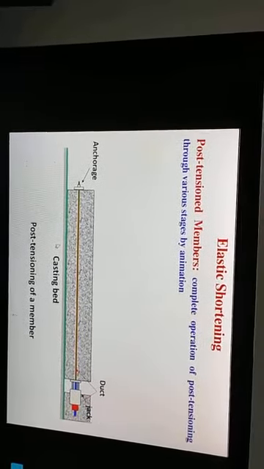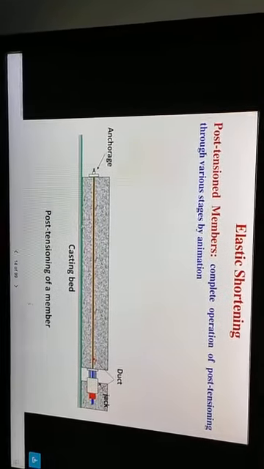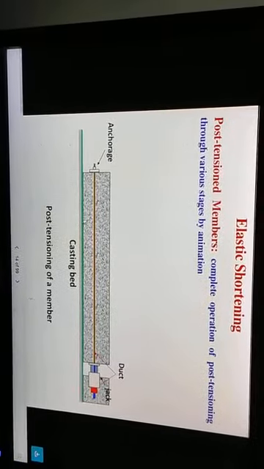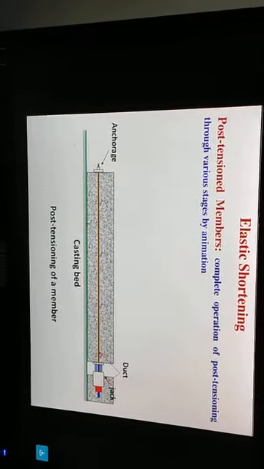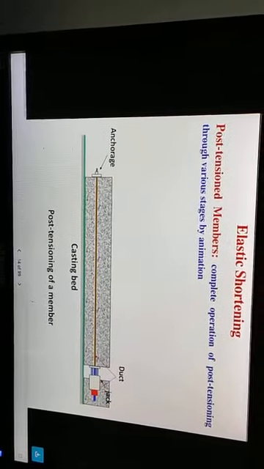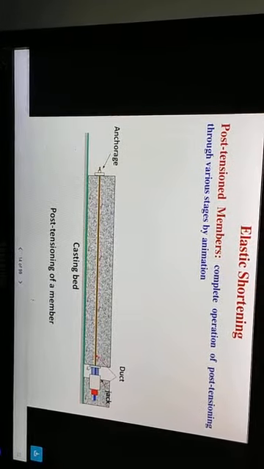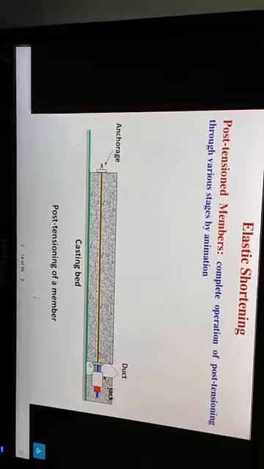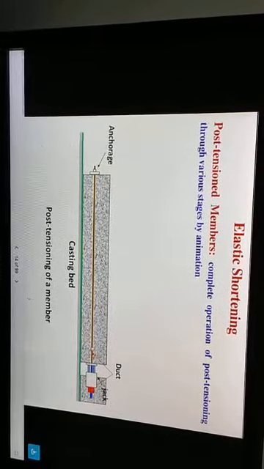And in case of a post-tension member, this is the complete operation of post-tensioning through various stages. This is the casting bed and this is the anchorage, and this is the jack by means of which we can tighten the tendon, and this is the duct.